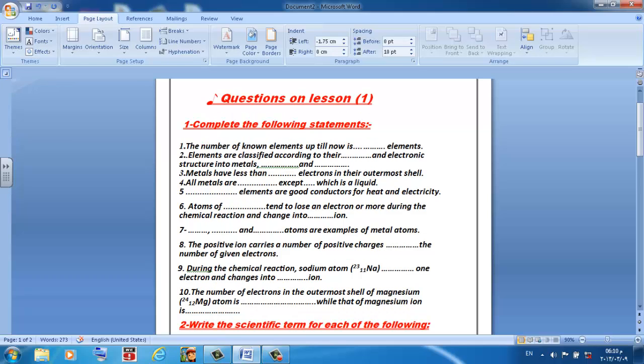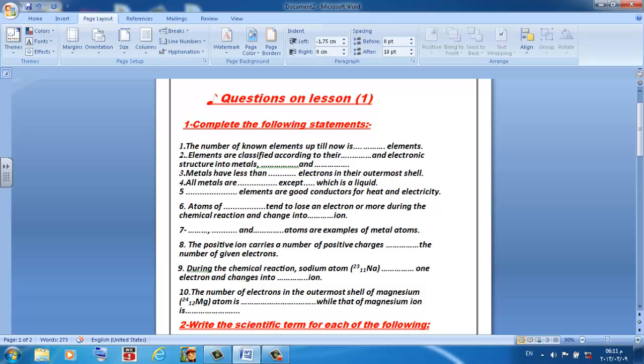Number 1, the number of known elements up till now is dot elements. The number of known elements here, the question means all elements, metals, non-metals, and noble gases, all elements which are found in air, in soil, in water, all elements. And here the number of known elements up till now is 112. We have 112 elements around us in nature.